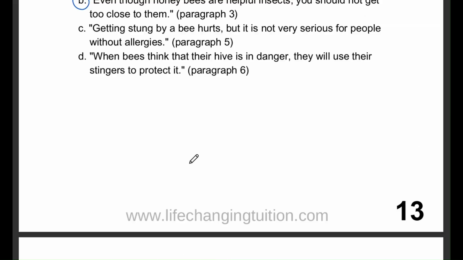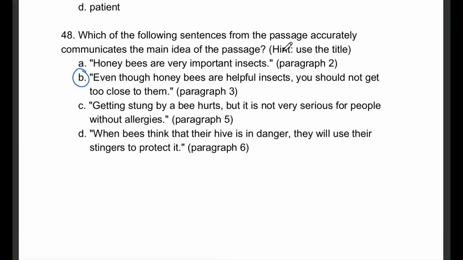Question number 48. Which of the following sentences from the passage accurately communicates the main idea of the passage? The options are A, honeybees are very important insects. B, even though honeybees are helpful insects, you should not get too close to them. C, getting stung by a bee hurts, but it is not very serious for people without allergies. D, when bees think that their hive is in danger, they will use their stingers to protect it. So the correct answer is option B. Even though honeybees are helpful insects, you should not get too close to them. This is the most correct main idea because the text talks about how bees are useful, but it also warns us to not get too close.